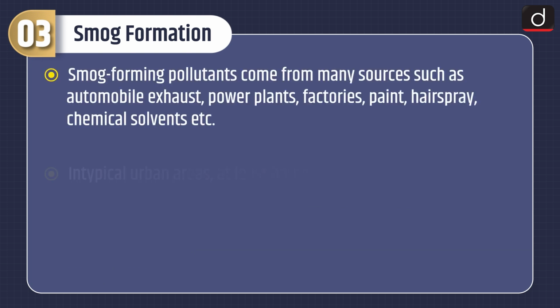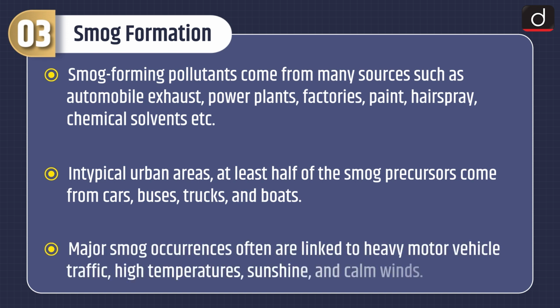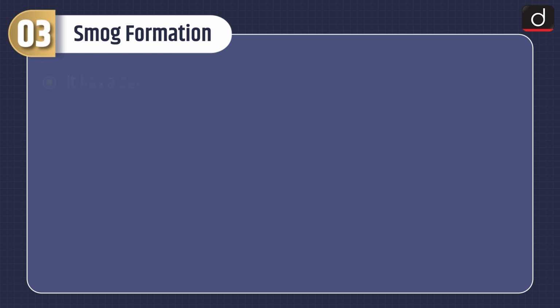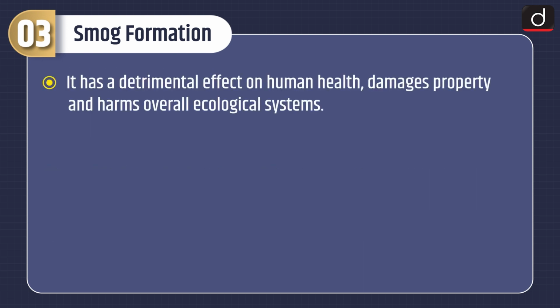Smog forming pollutants come from many sources such as automobile exhaust, power plants, factories, paint, hairspray, chemical solvents, etc. In typical urban areas, at least half of the smog precursors come from cars, buses, trucks and boats. Major smog occurrences often are linked to heavy motor vehicle traffic, high temperatures, sunshine and calm winds. It has a detrimental effect on human health, damages property and harms overall ecological systems.